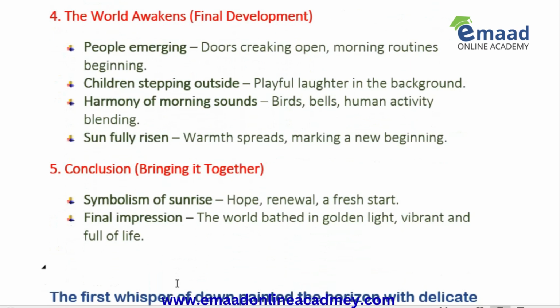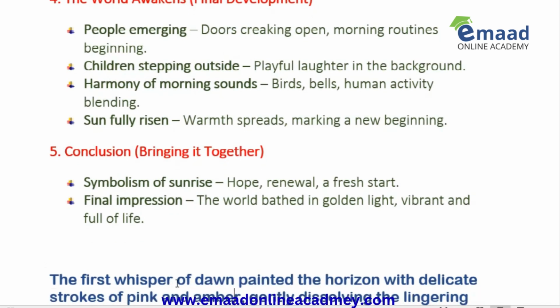Then comes the conclusion. The symbolism of sunrise, you can talk about that way in terms of symbolism. It's a symbol of hope, a renewal, a fresh start. Then you can give the final impression, a reflection about all this. The world bathed in golden light, vibrant and full of life, and all these points.